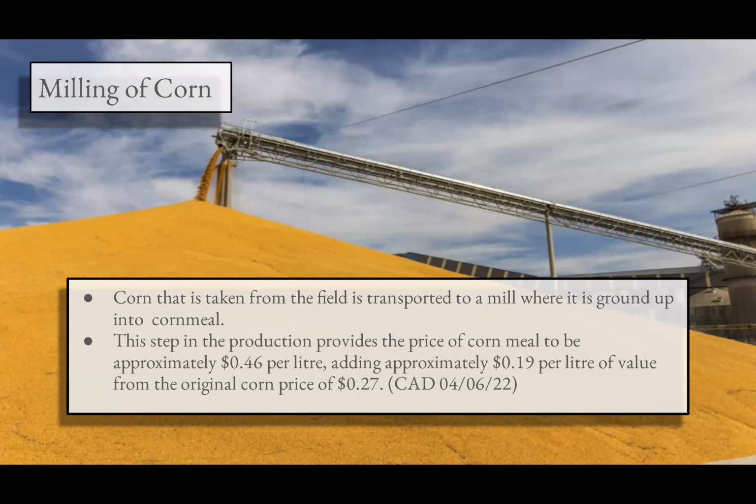Onto the milling of corn. Corn that is taken from the field is transported to a mill where it is ground into cornmeal. There are two main methods in making ethanol: the dry milling process and the wet milling process. Over 90% of the ethanol produced comes from the dry milling process due to the lower costs, with the main difference being the initial treatment of the corn. This step in the production provides the price of cornmeal to be approximately 46 cents per liter, adding approximately 19 cents per liter of value from the original corn price of 27 cents.